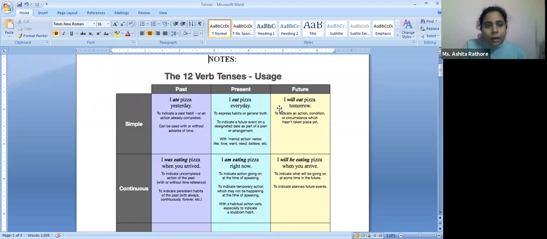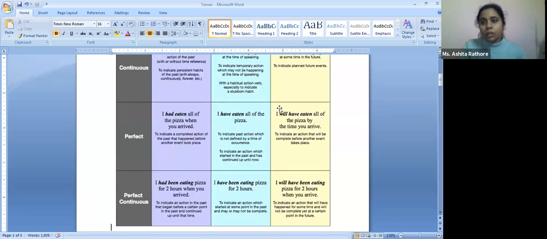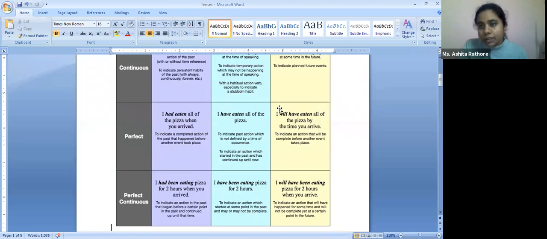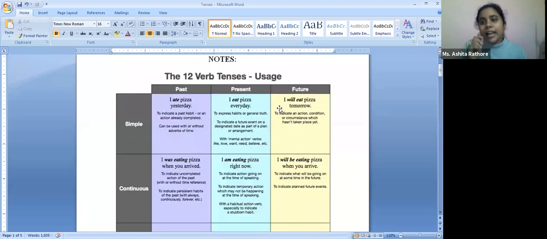So now let's talk about simple tense. What happens is we always focus on past, present, and future. But the most important part is in what particular sense it is happening. Simple, continuous, perfect, and perfect continuous lend a particular sense to that entire time frame. So we start off with the simple tense.